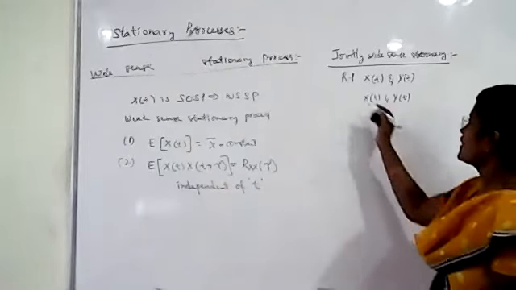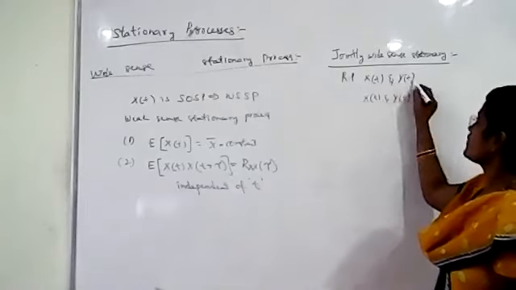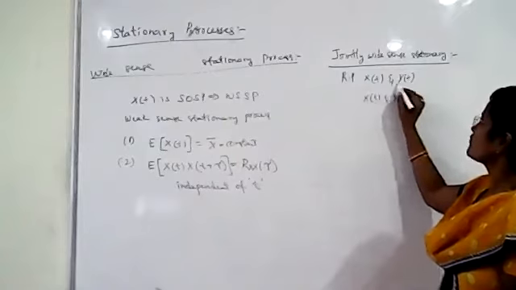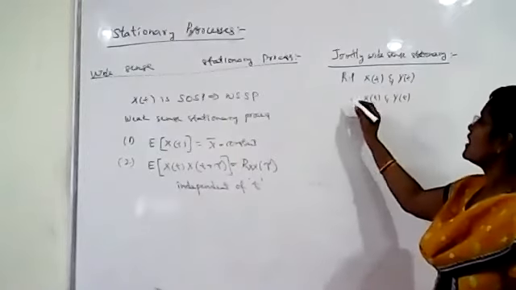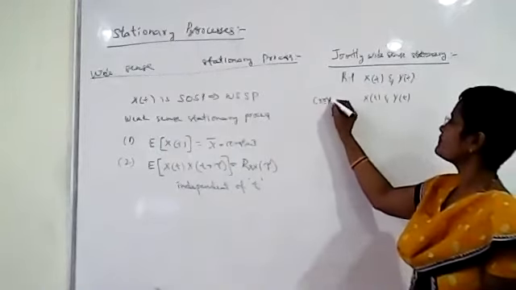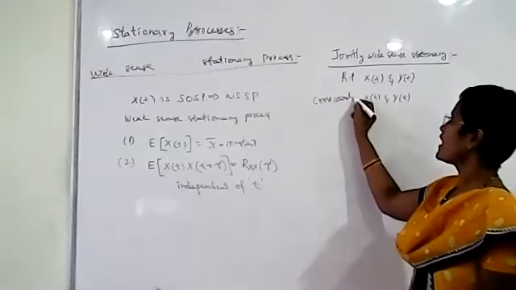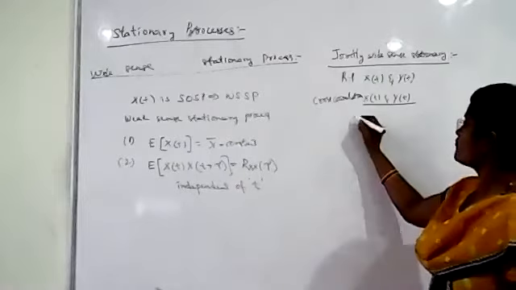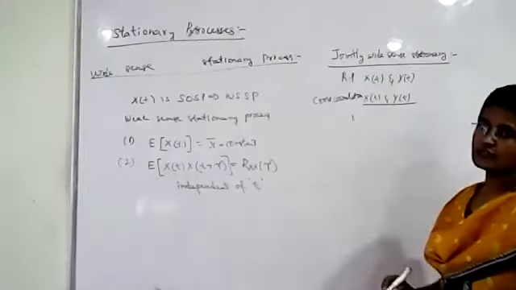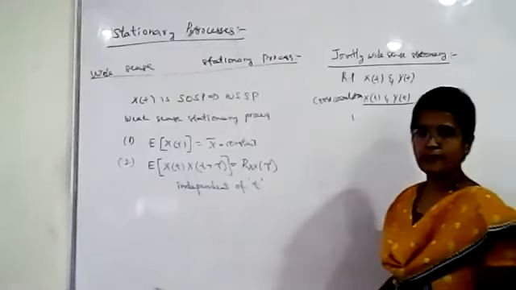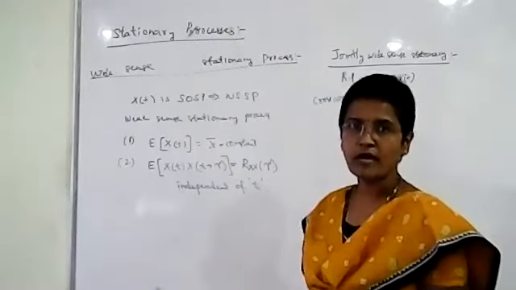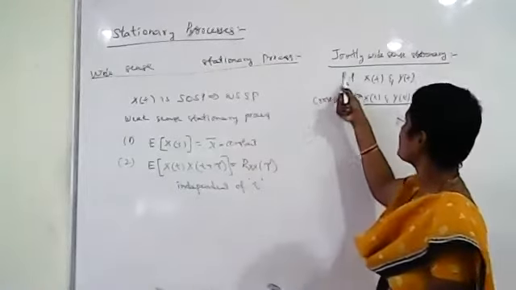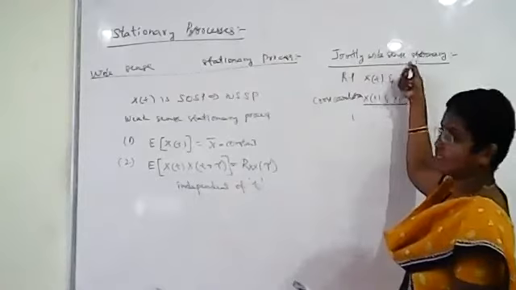If it is not a function of absolute time, then we say that these random processes are jointly wide sense stationary.